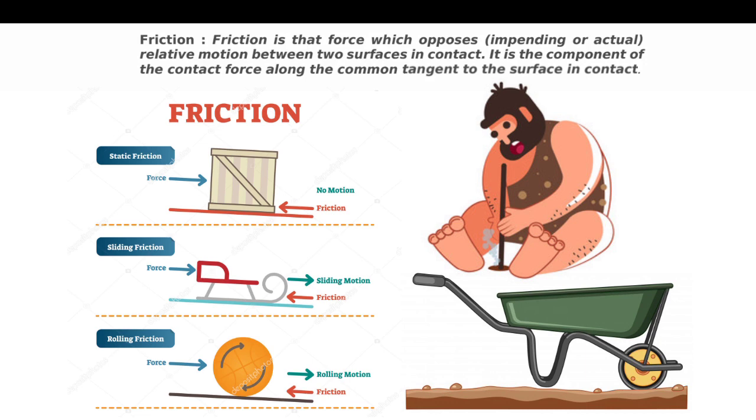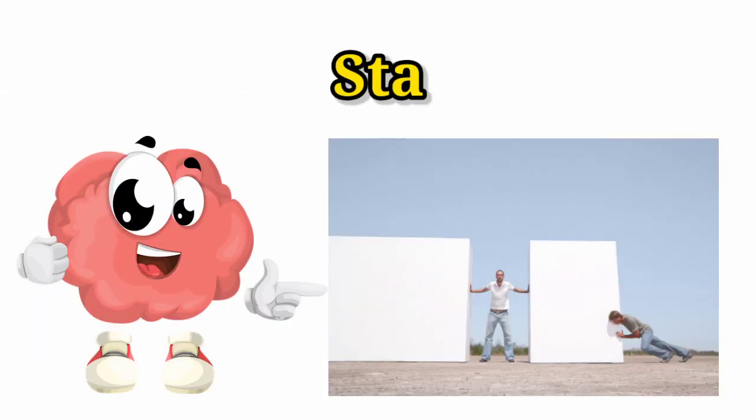So we can say friction is a force of resistance because it opposes the motion of an object when the object is at rest or in motion. Friction always works in the opposite direction of the motion of the object.